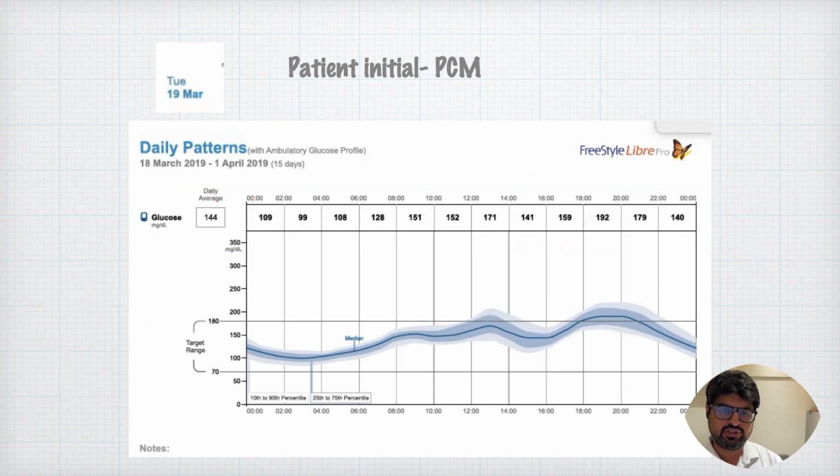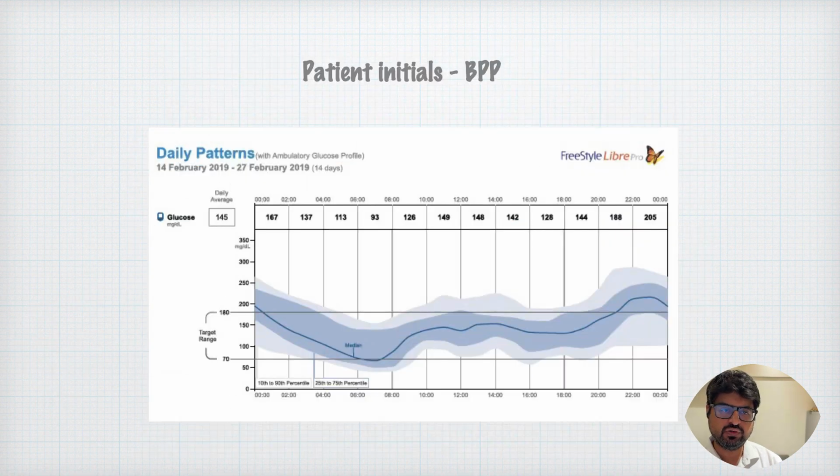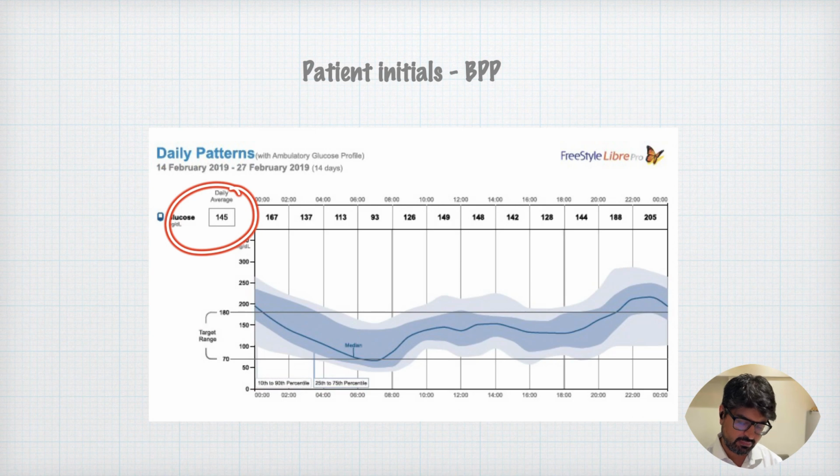But let me show you another patient, patient number 2. The patient again has average glucose same, average is same. So if you do HbA1c of both the patients, HbA1c is going to come to be very similar values, right? So HbA1c is going to come similar, but this patient, you can see from the CGM itself, the difference is very large, right? So you can see within the day, lowest sugars are 93 average and highest are 205. So the difference is large.